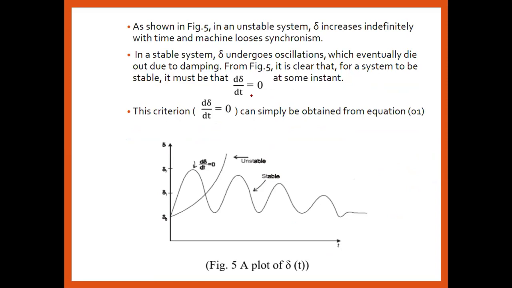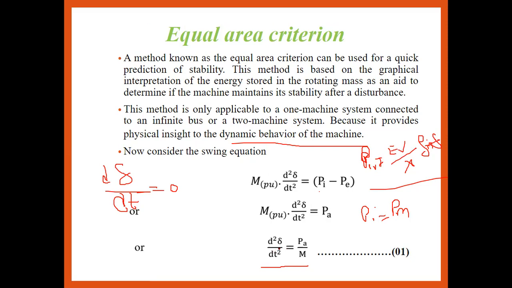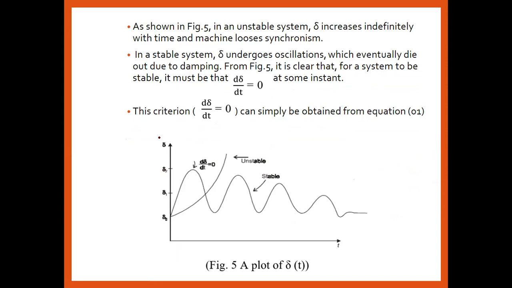So d del upon dt times d square del upon dt square is equal to Pa upon m times d del upon dt. From the waveform of del versus t, d del upon dt is equal to 0. If the del changes exponentially, then as we all know the system is under a stable condition. Whereas if del increases indefinitely with time, then the machine loses synchronization and the system is unstable. That is point one.